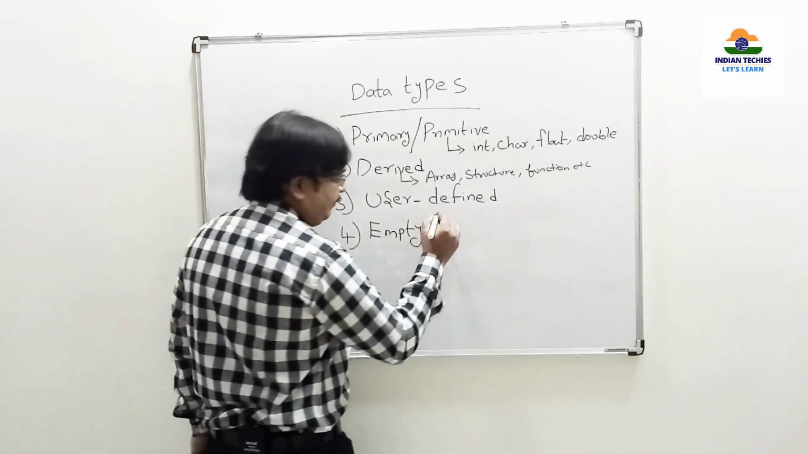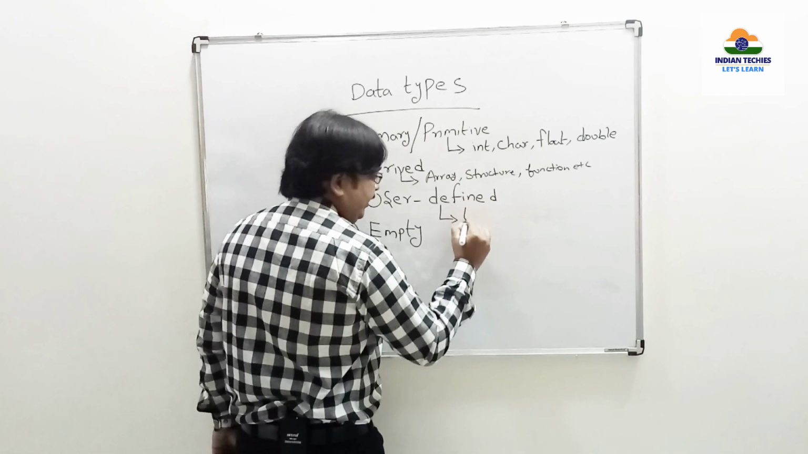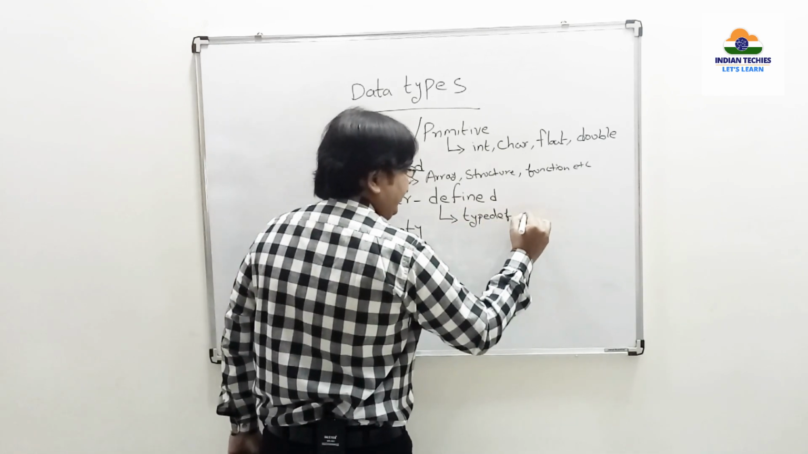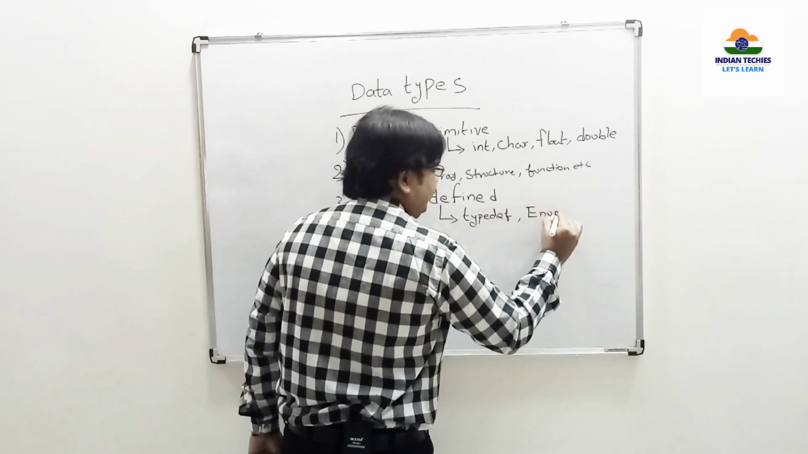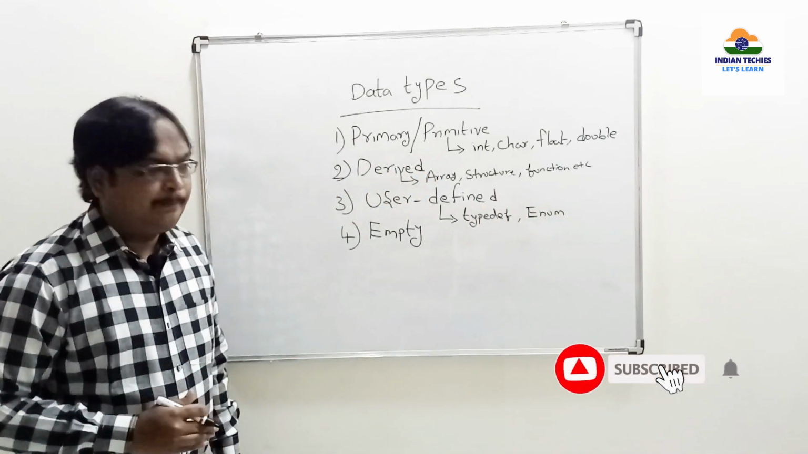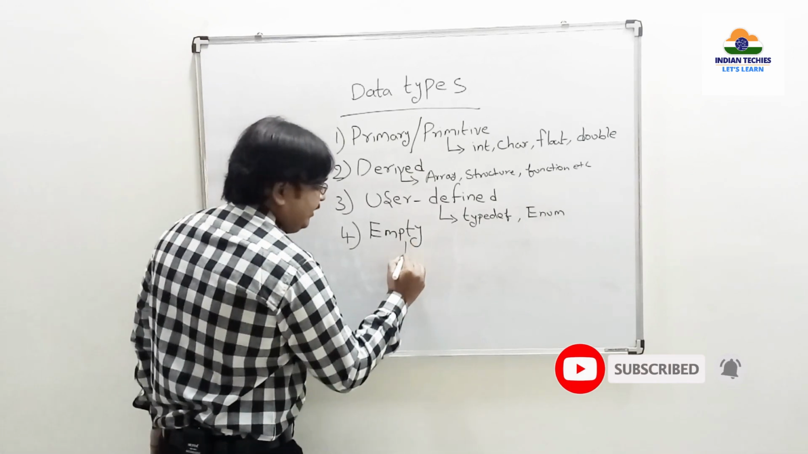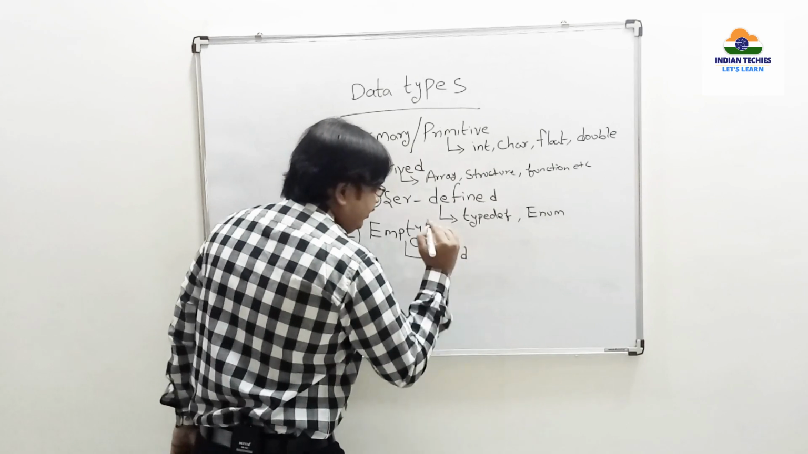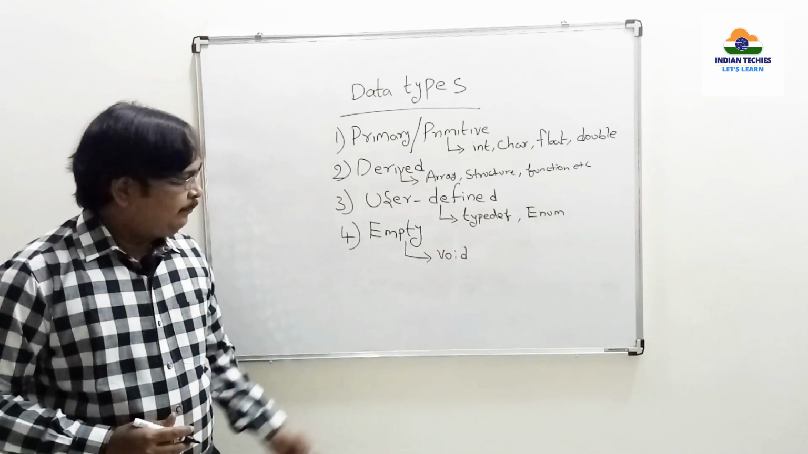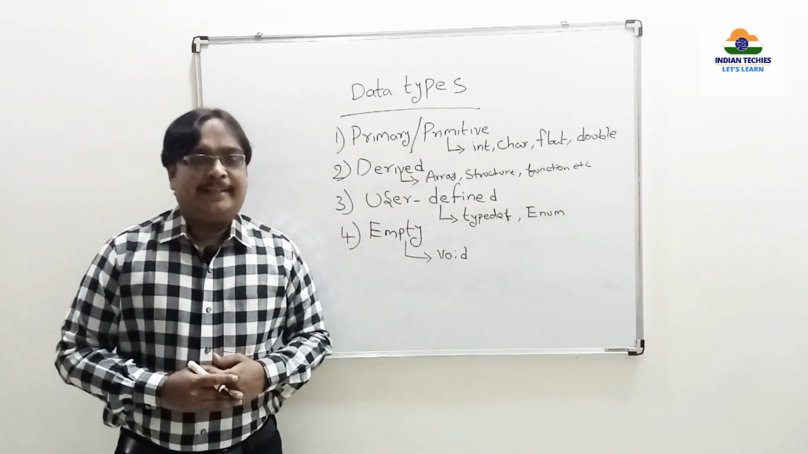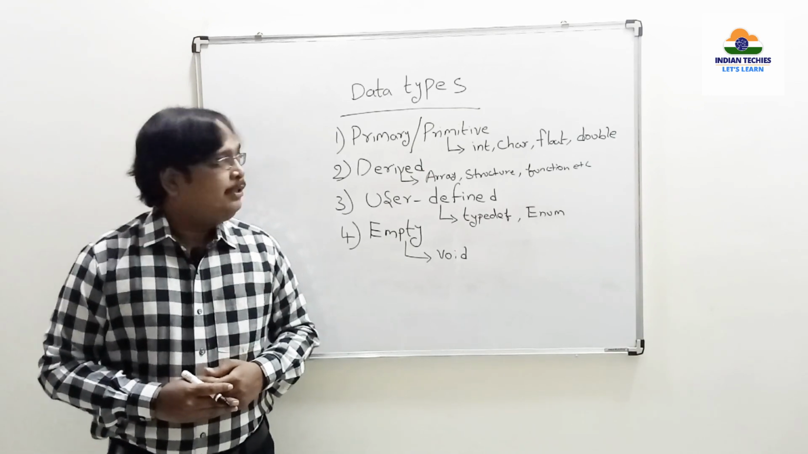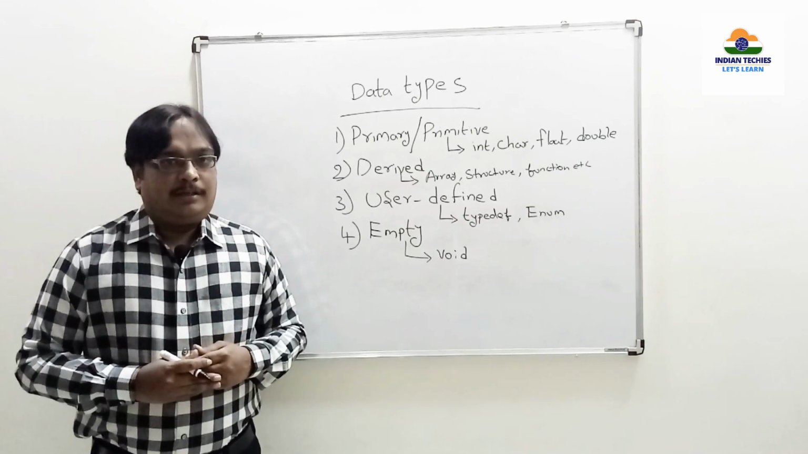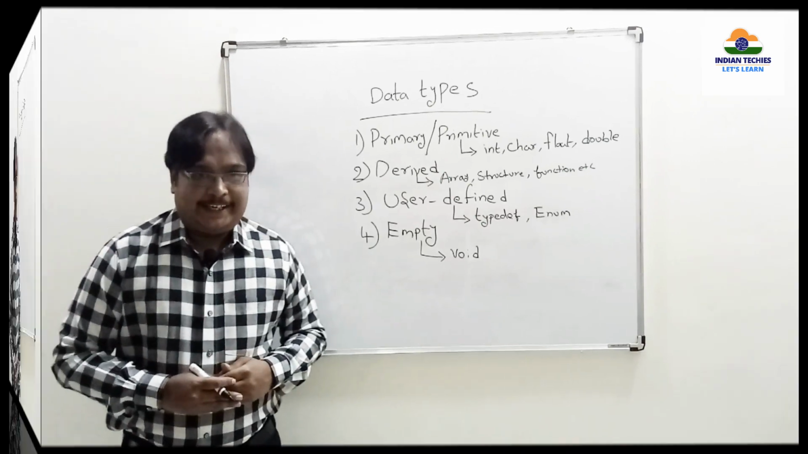And user defined data types. Under user defined data types, you will have typedef, and the next one is enumeration. In short, we call it enum. And the last and final one is empty data types. This is also called void, a valueless data type. So these are the basic primary data types, derived, user defined, and empty data types. That's all for data types.